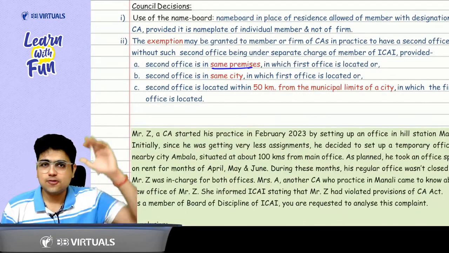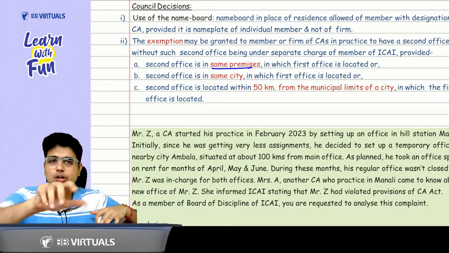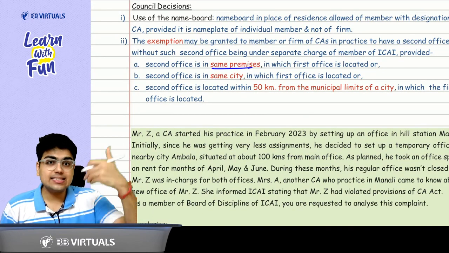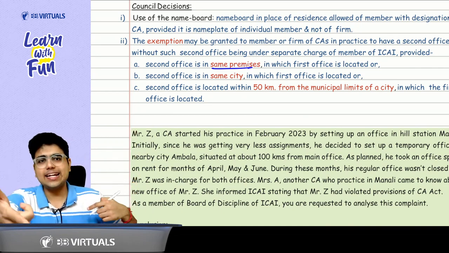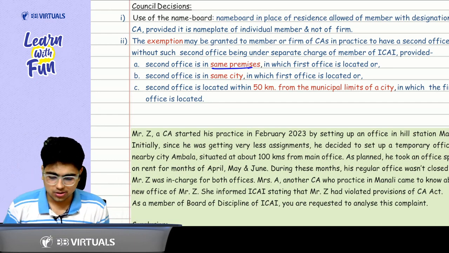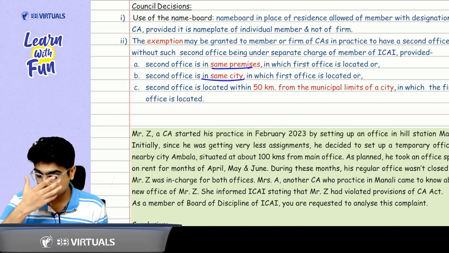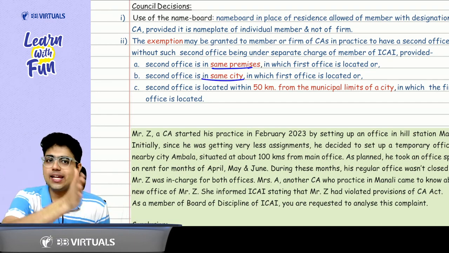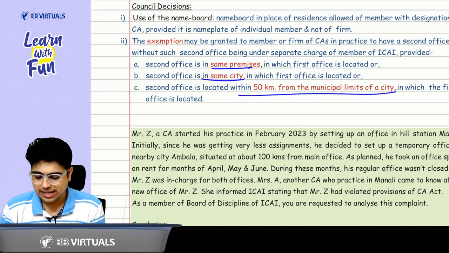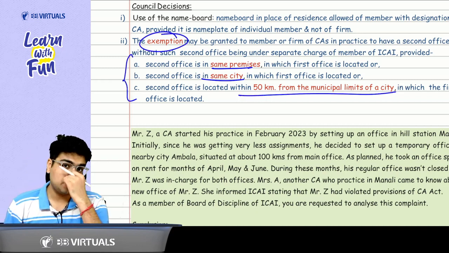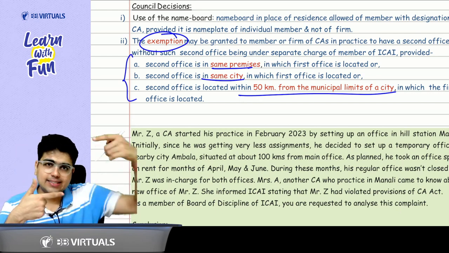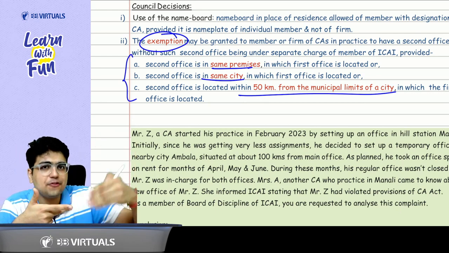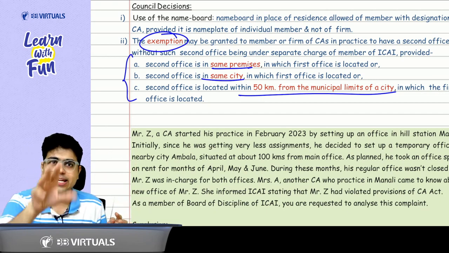In case the other office is located in the same building, no need of a separate member. In case the second office is in the same city, in case my first office is in Delhi, the second office is also in Delhi, it is allowed. Or if the second office is within 50 kilometers from the municipal limits of the city, then also it is allowed. So please remember these 3 exceptions. Office in the same building, allowed. Same city, allowed. Within 50 kilometers from the municipal limits of the city, also allowed.